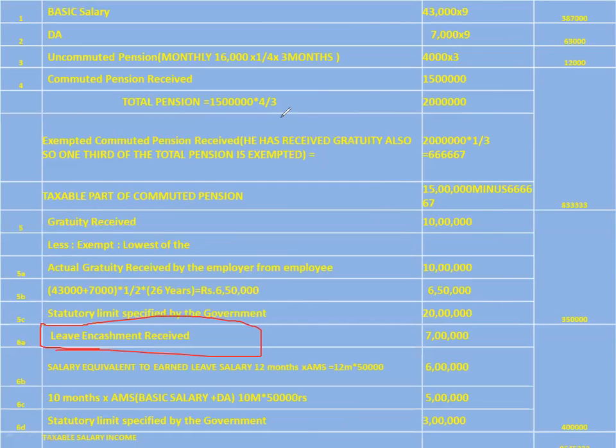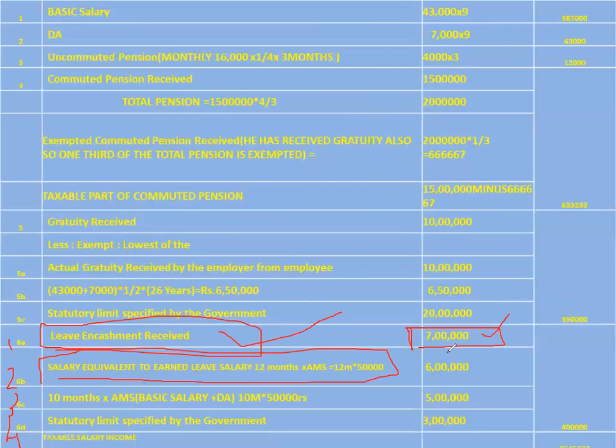What are these rules? As already told in the last class, 1, 2, 3, 4. Let's see one by one. First one is leave encashment received by the employee from the employer at the time of retirement. It is given in the problem that he is receiving a lump sum payment of leave encashment of 7 lakh rupees at the time of retirement. So we have taken this number 1. This is rule number 1. Rule number 2 is salary equivalent to the earned leave.